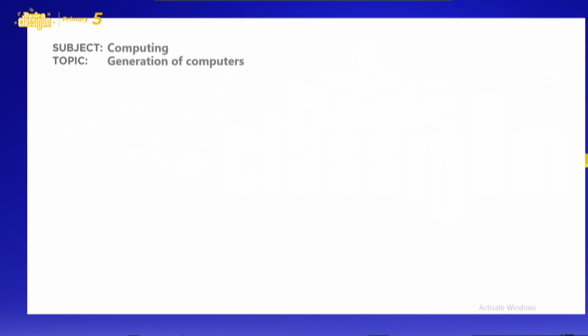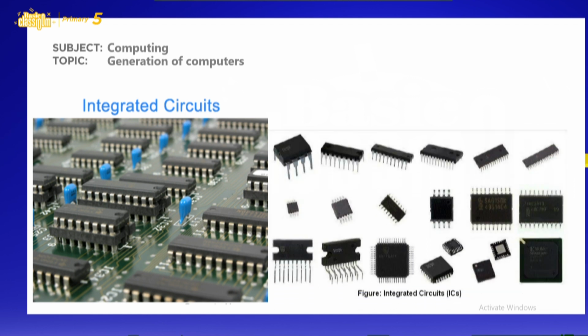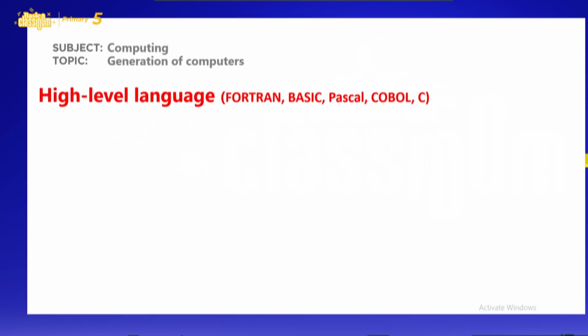Now, we have the image of IC, or integrated circuits. So this is an image of integrated circuits. Then we have another image of the integrated circuits.